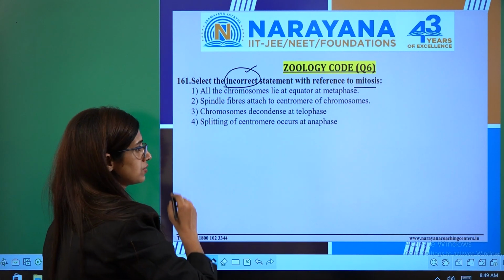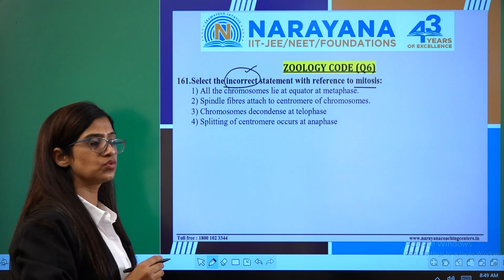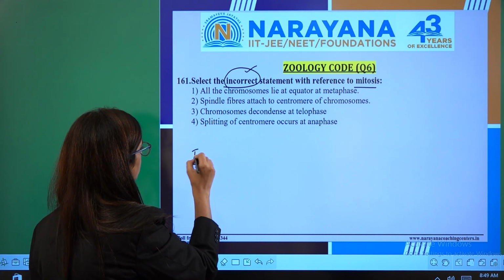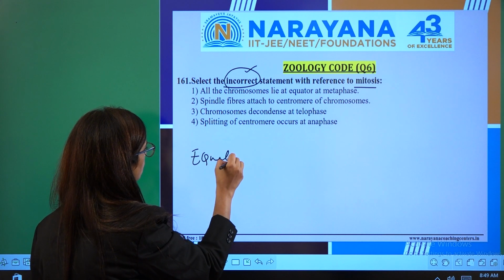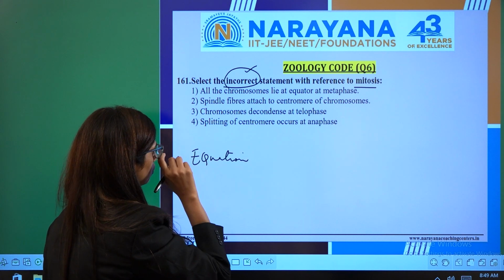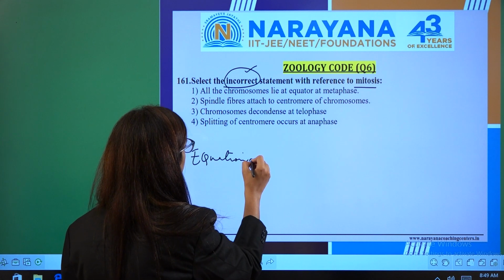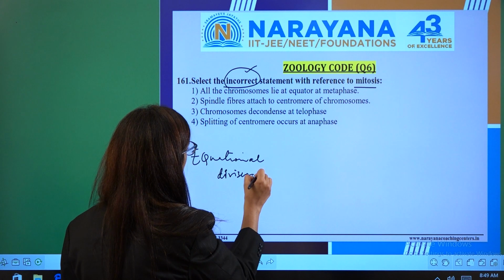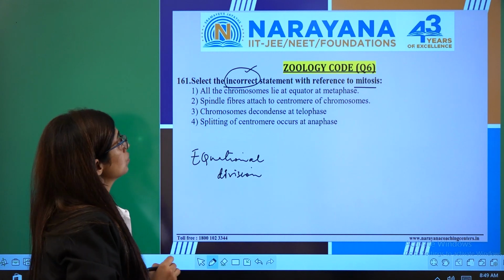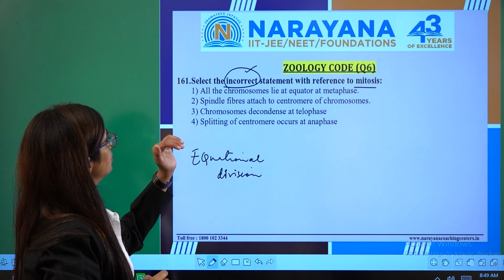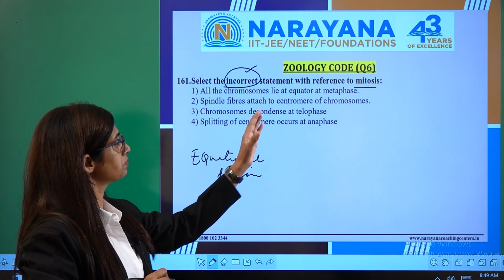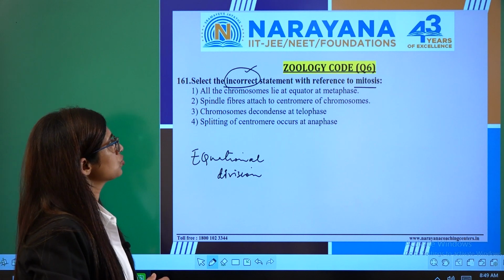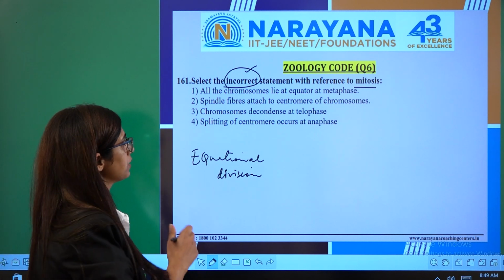What is mitosis? We know that during cell division there are two phases, mitosis and meiosis. Mitosis is equational division, where the number of chromosomes in the daughter cell is equal to the parent. So it is equational division. There are so many phases, we know. Step by step we have to read whether the given statements are right or wrong. The first option: all the chromosomes lie at the equator at metaphase.